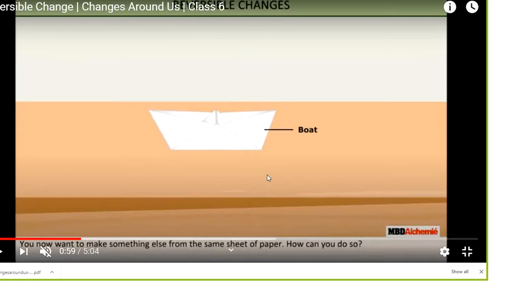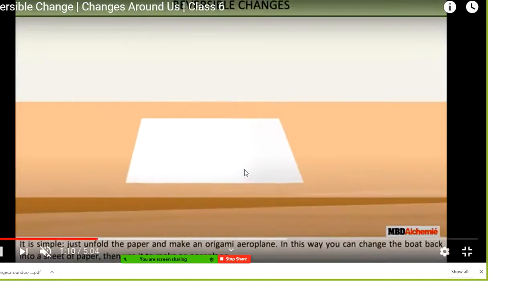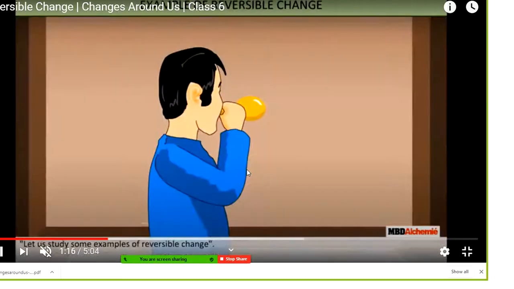Means burning paper is the irreversible change, but folding paper is the reversible change. Okay student, so here one thing I want to tell you, a paper you have folded, now all of you make an aeroplane or all of you make a boat.